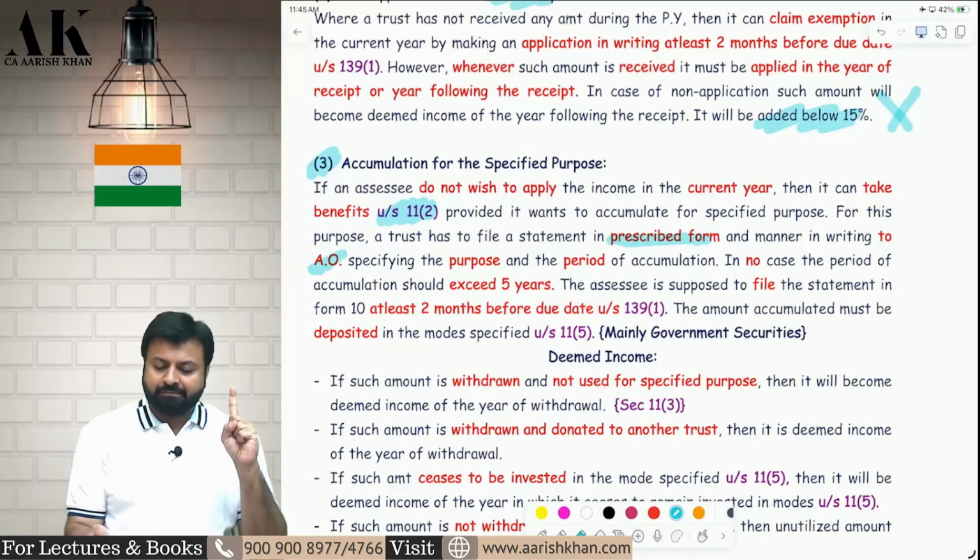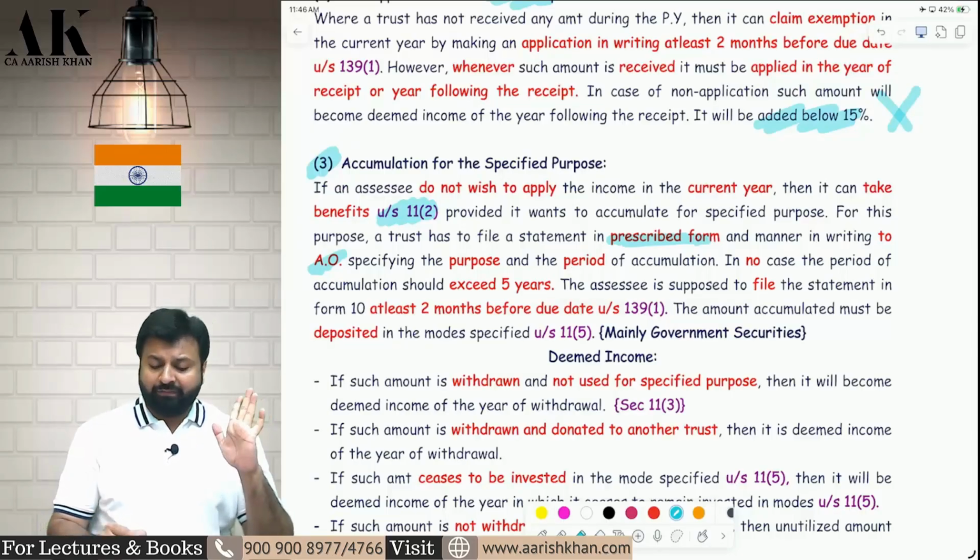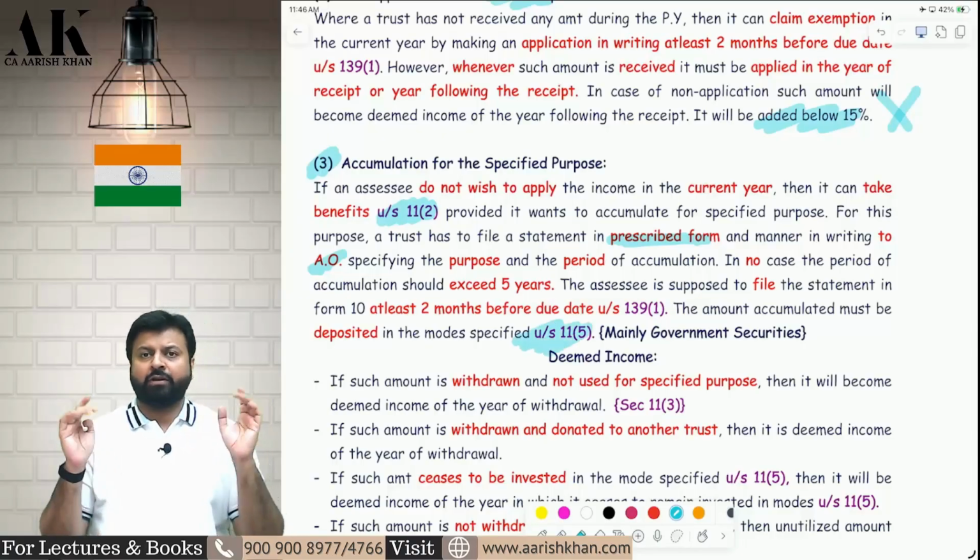Form number 10. Which form? Form number 10 you have to fill with the assessing officer. In the form, again, you have to go 2 months prior to the due date of filing of return. In the form, you have to mention the purpose. You have to mention the period. The period of accumulation cannot be more than 5 years. Plus, you have to invest that money in the mode specified in 11.5. You have to fulfill all these conditions.